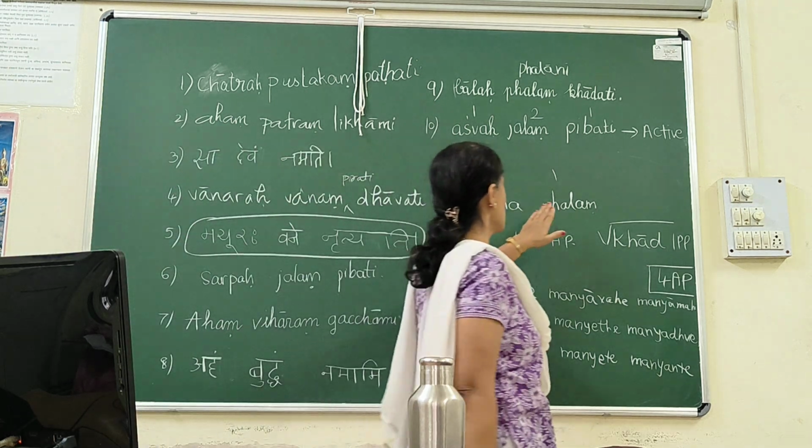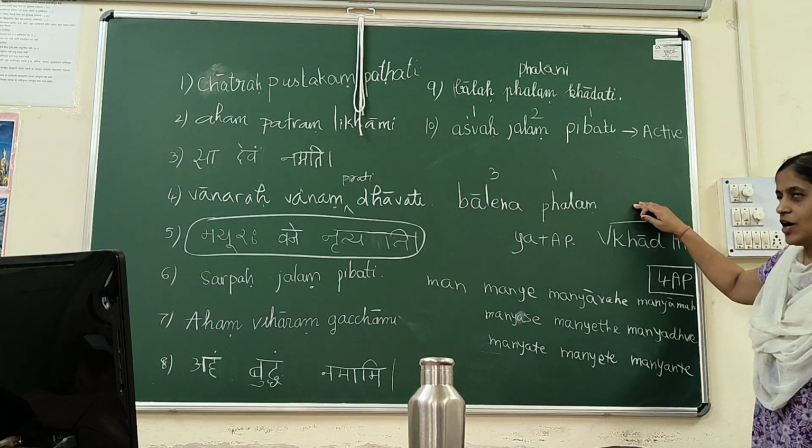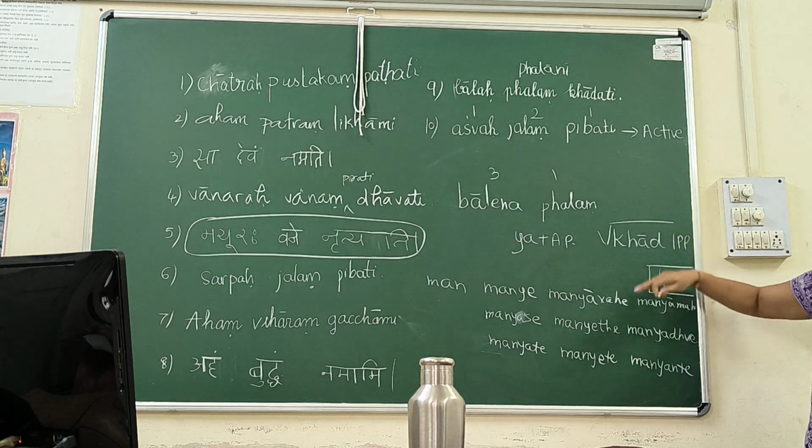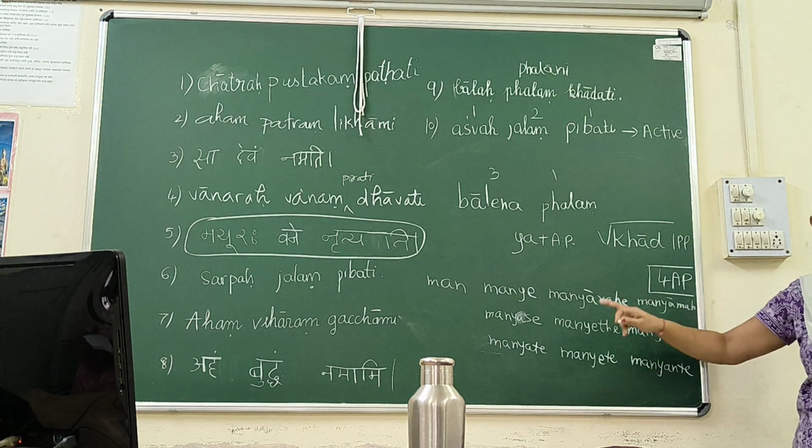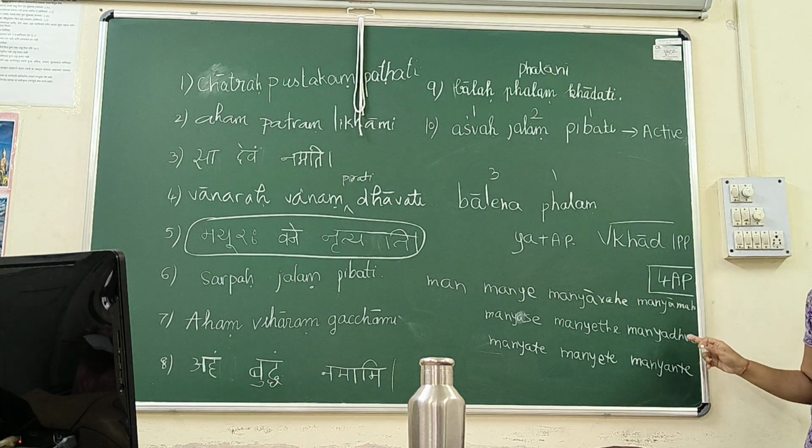Now, balena phalam. Ma'am, you said that we have to use this. So there are 9 forms. Isn't it? Just now you said 9 forms of khada. Can you say them once again?